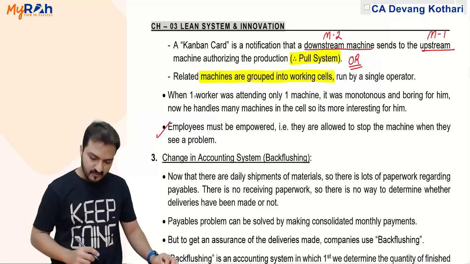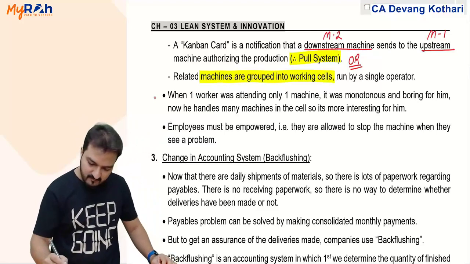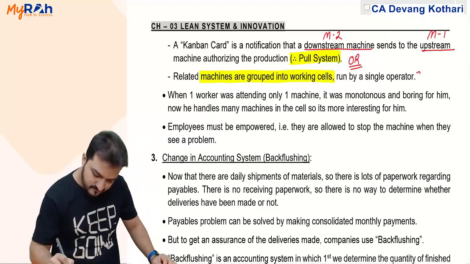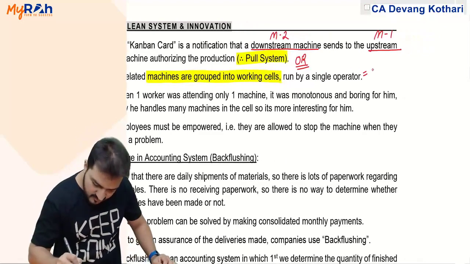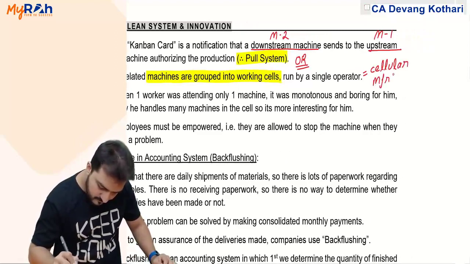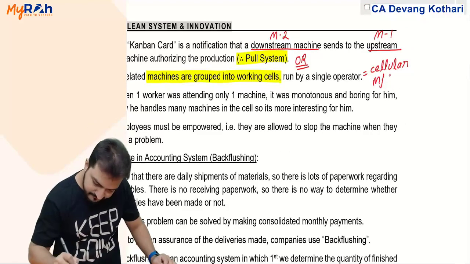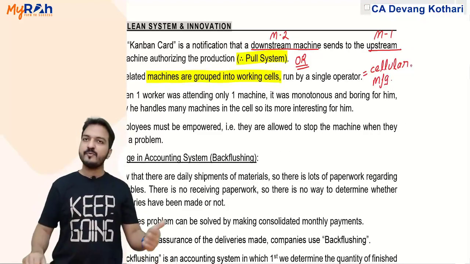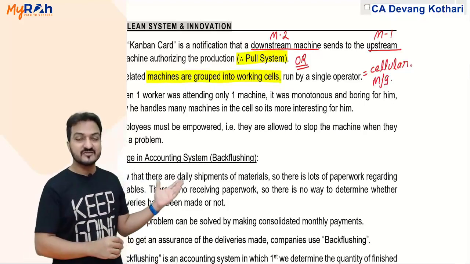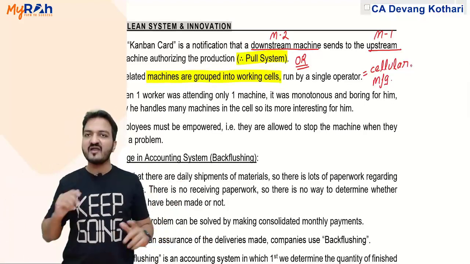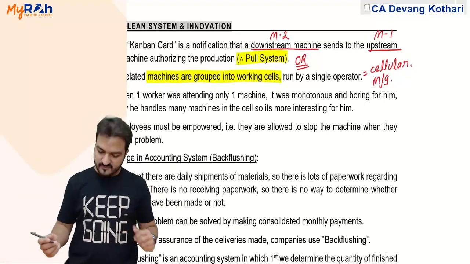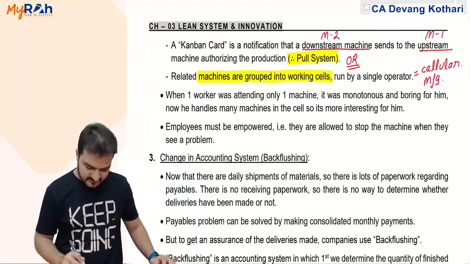Now, this method of grouping machines in working cells is coming later in my chapter again under the name Cellular Manufacturing. That topic of cellular manufacturing is exactly what I told you over here, where machines are grouped together into a cell and handled by one operator. At that time, we'll have more details of this.